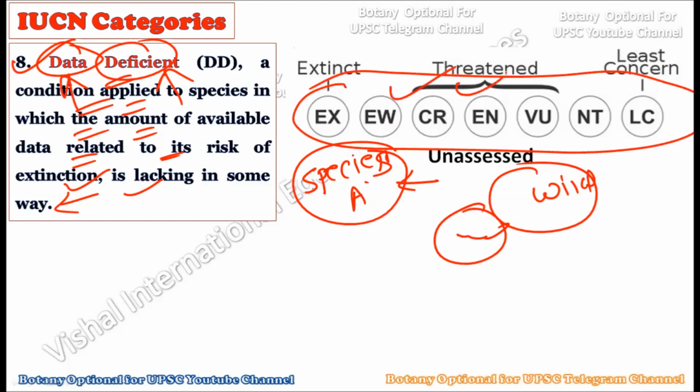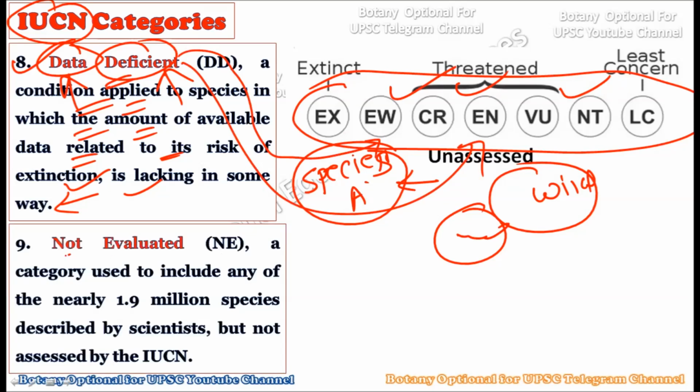That is why these seven are the main categories of the IUCN. But once we find a new species and don't have much data, then for some period of time this species is placed in the data deficient category. After acquiring data, this species must come under one of these seven categories.